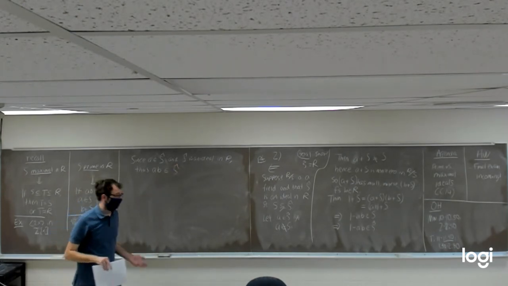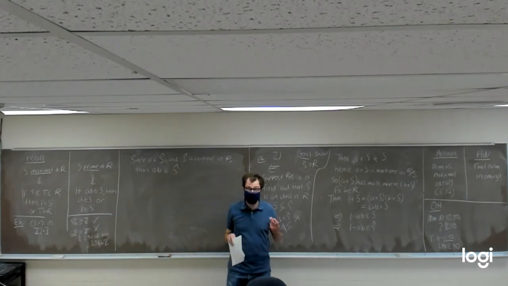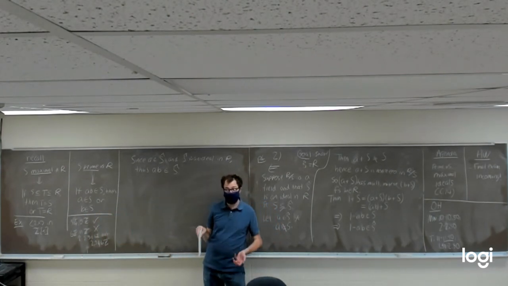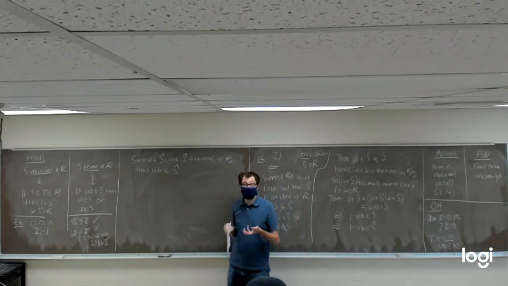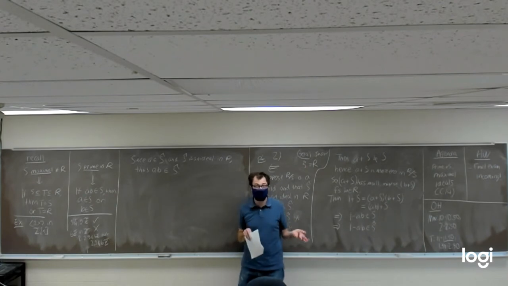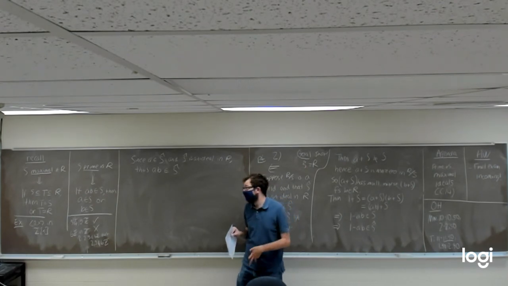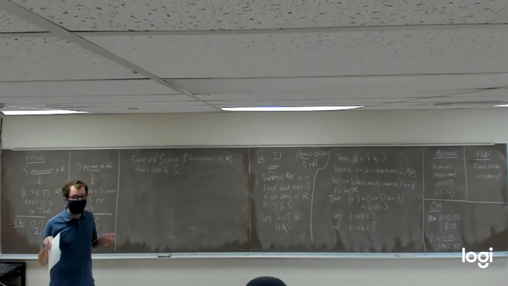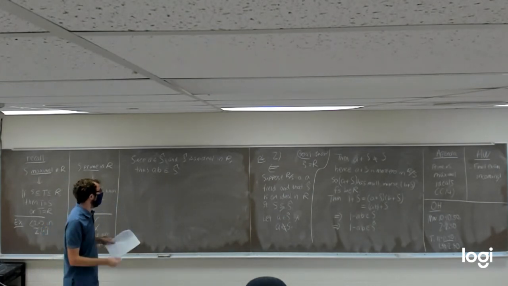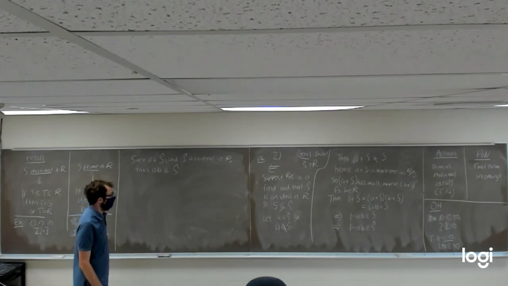Why? Because by definition of an ideal, if you take something in the ideal times something in the larger ring, you always end up back inside the ideal. That's the property that separates an ideal from just an ordinary subring. So since a is in the ideal and b is in the ring, ab is in S hat.